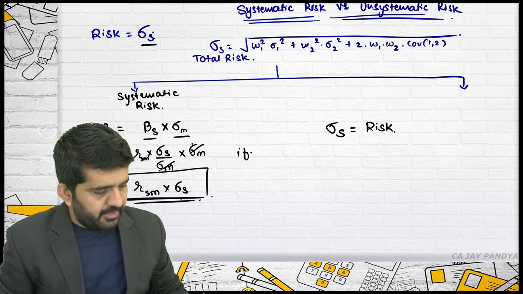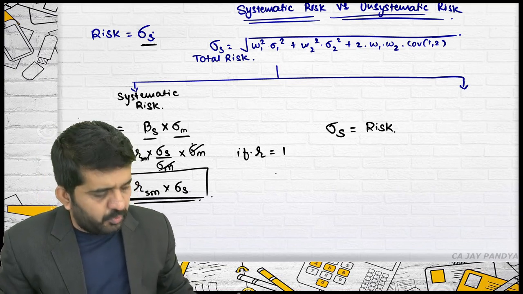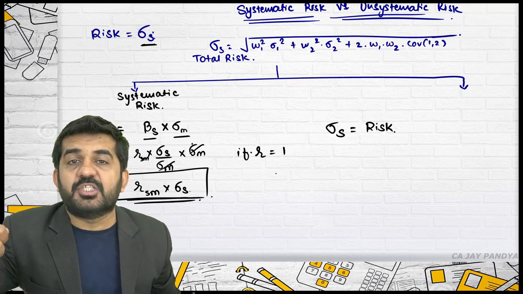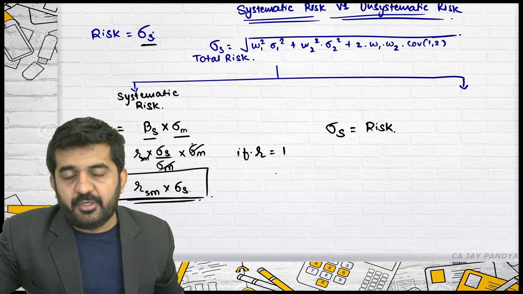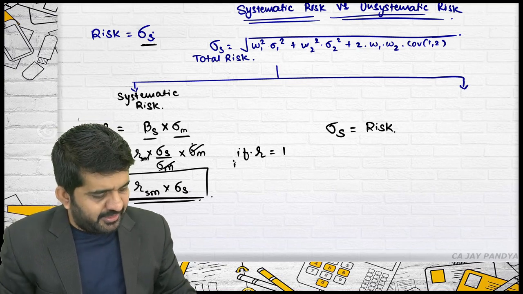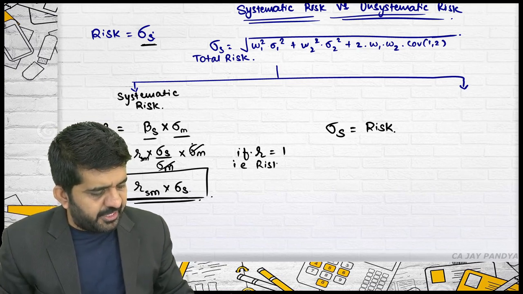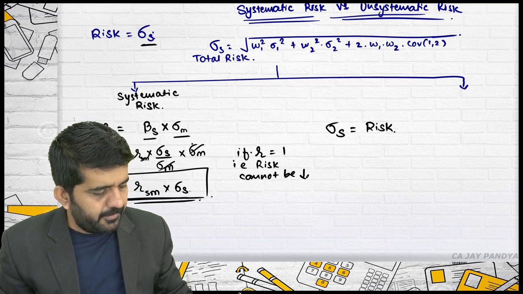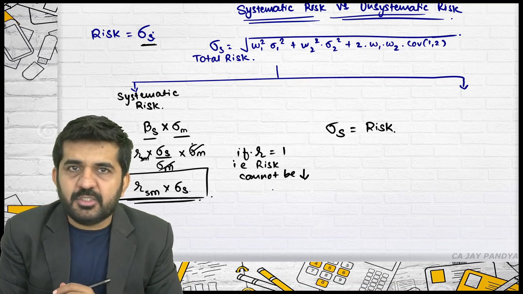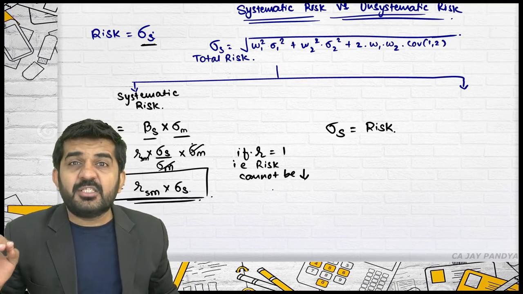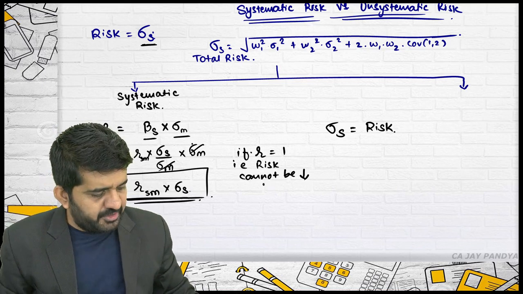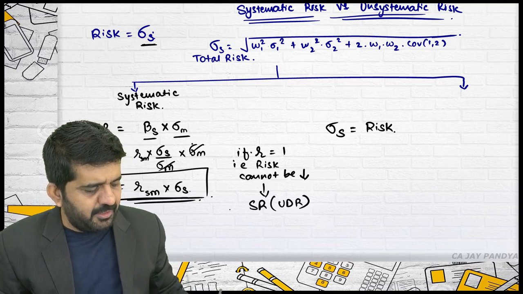If R is equal to 1, that means risk cannot be diversified, that is, risk cannot be reduced through diversification. If risk cannot be reduced through diversification, that type of risk is known as a systematic risk or undiversifiable risk.